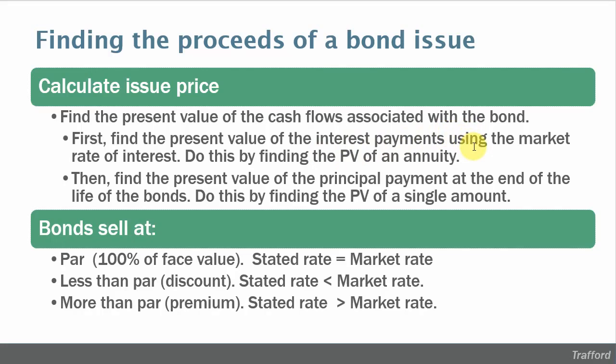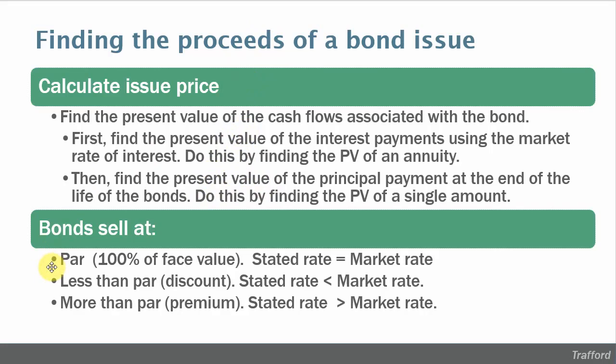The interest payments will be a stream of the same amount, so we'll compute their present value by taking the present value of an annuity equal to one of those interest payments. We'll add that to the present value of the principal payment that's received at the end of the life of the bonds, and once again we'll use the market rate of interest to compute that present value. When you add those two things together, that's the issue price of the bond.